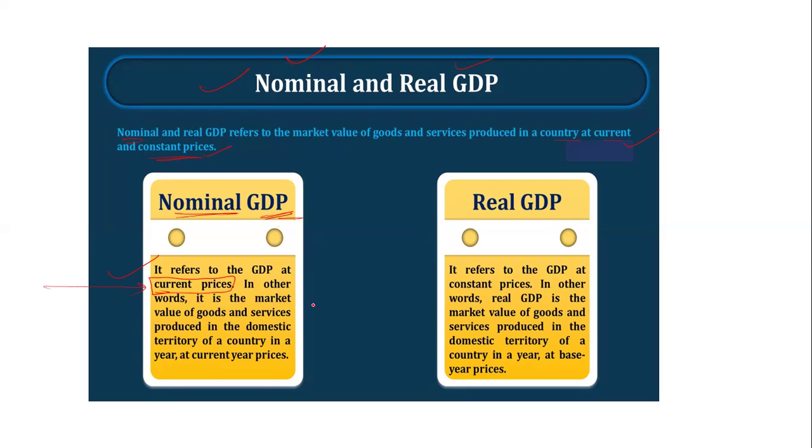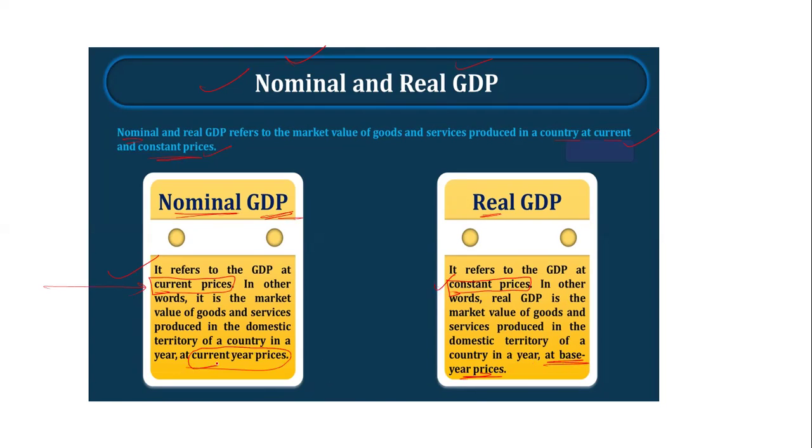On the other hand, it is the market value of the goods and services produced in the domestic territory of the country in the year at a current price. Okay, what is the real GDP? Real GDP is at a constant price. Real GDP we calculate on the constant price. On the other hand, GDP is the market value of the goods and services produced in the domestic territory of the country in the year at a base year. And here you will see in the nominal it is a current year.